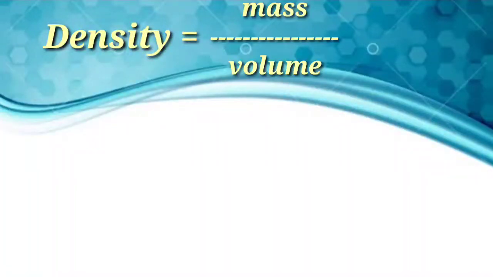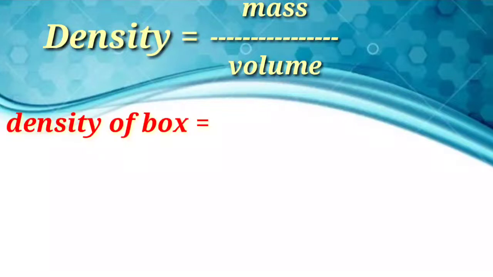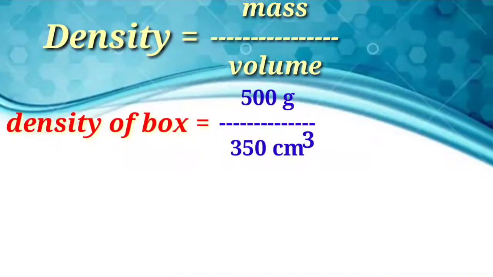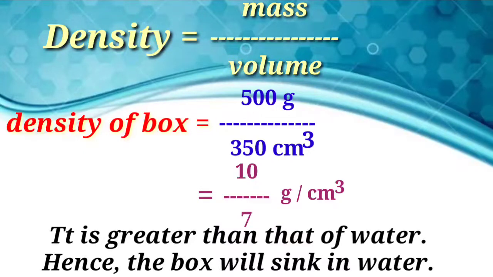Density is equal to mass upon volume. The density of box is equal to 500 gram upon 350 centimeter cube is equal to 10 upon 7 gram per centimeter cube. It is greater than that of water, hence the box will sink in water.